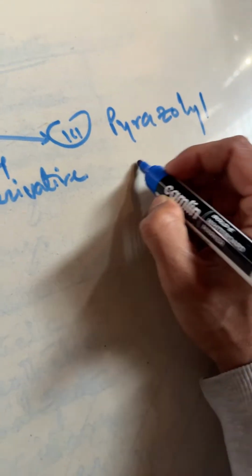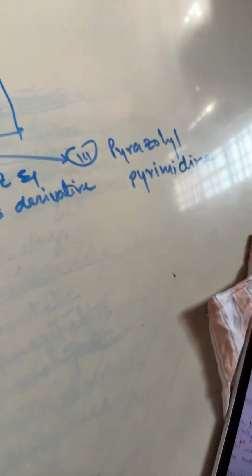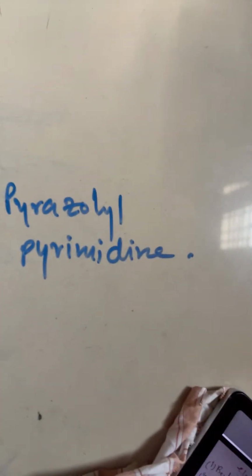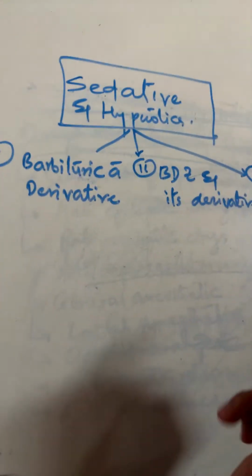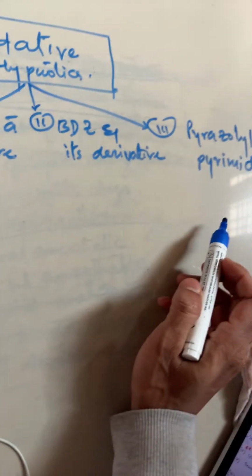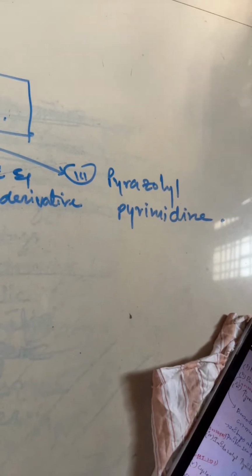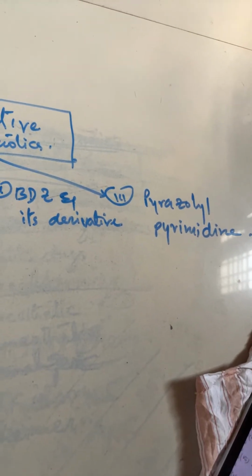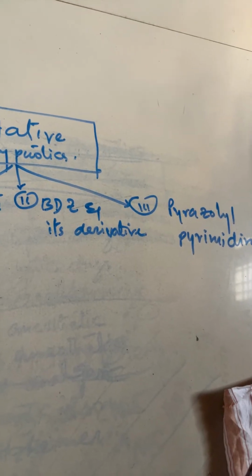Pyrazolyl pyrimidine is most important. So you have to remember how many types of sedative and hypnotics there are. They are basically three types. Number one is barbituric acid derivative, number two is benzodiazepine and its derivative, and number three is pyrazolyl pyrimidine.